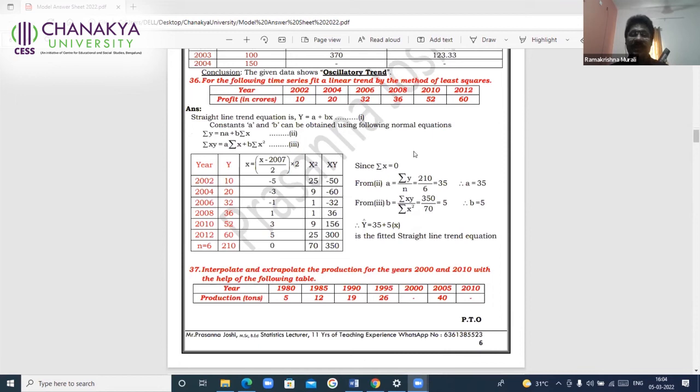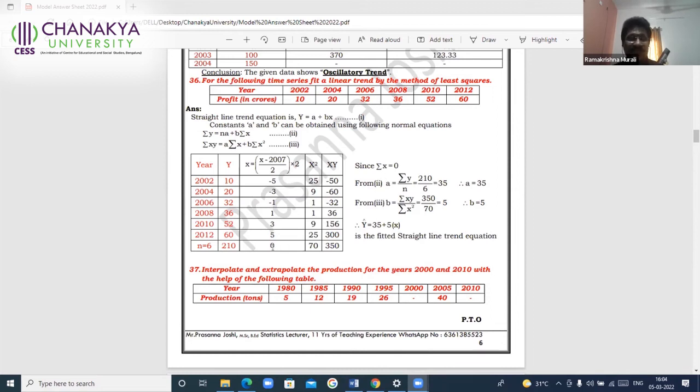So fit a linear trend by the method of least squares. For the following time series, fit a linear trend y is equal to a plus bx. These are the normal equations. It is not necessary that you write these normal equations, but it is necessary to write what a and b are. Even if you do not write these normal equations, it doesn't matter at all.